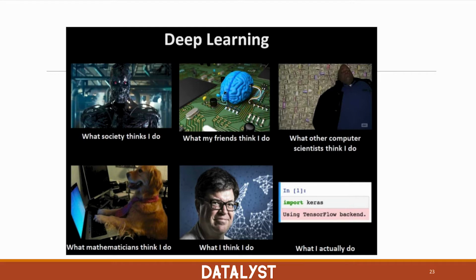Mathematicians think that we have no clue what we're doing because it's more of an experimental science and we're just pushing buttons on a computer to try to make things work. What I think I do, as this picture says, this is Jan LeCun, one of the most prominent researchers in the field. People in this area believe they're doing cutting-edge research, but in reality, what I actually do most of the time is importing a library in Python and trying out different configurations of a deep learning model until it works.